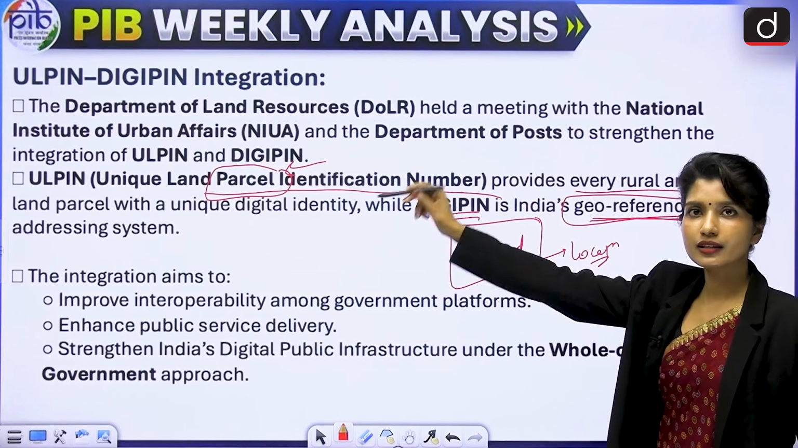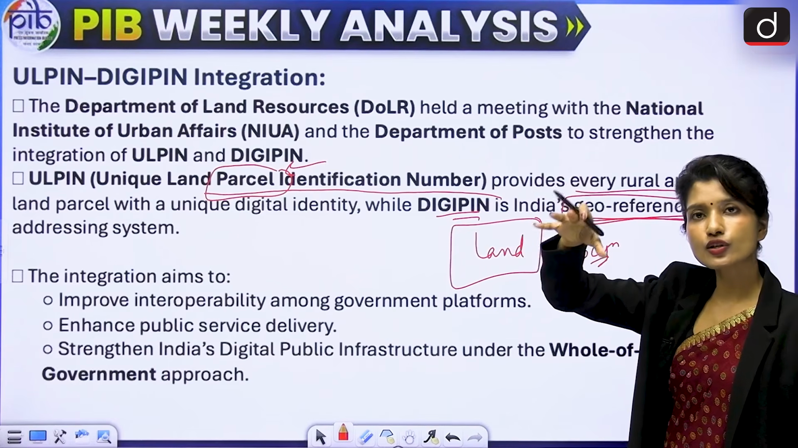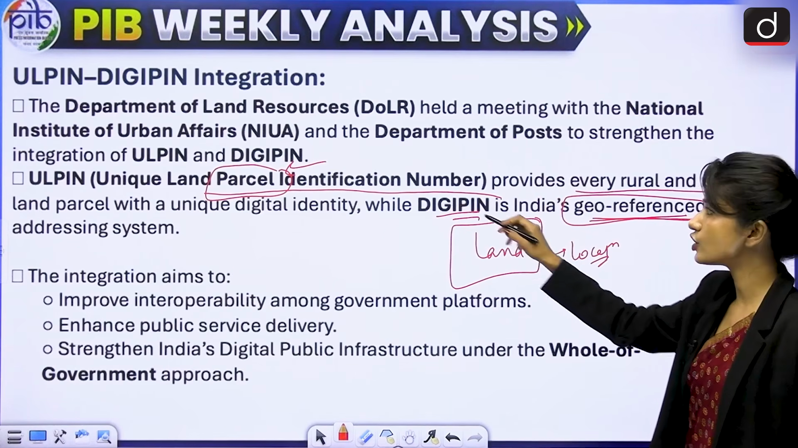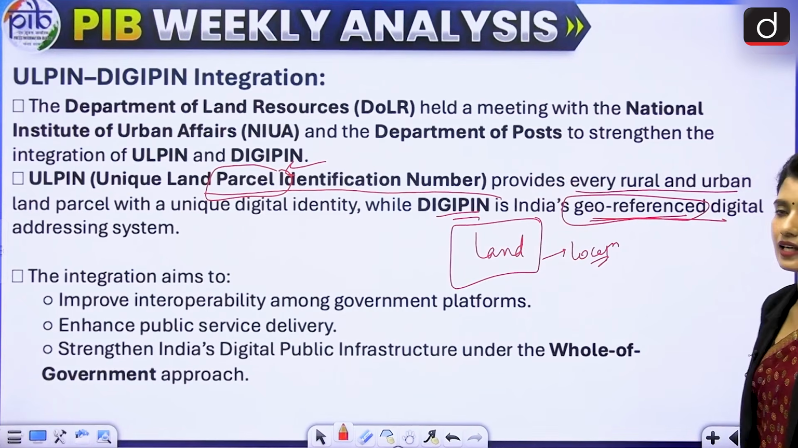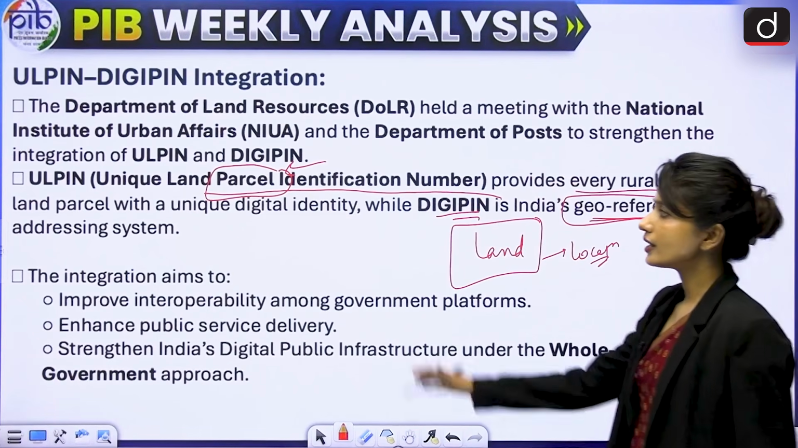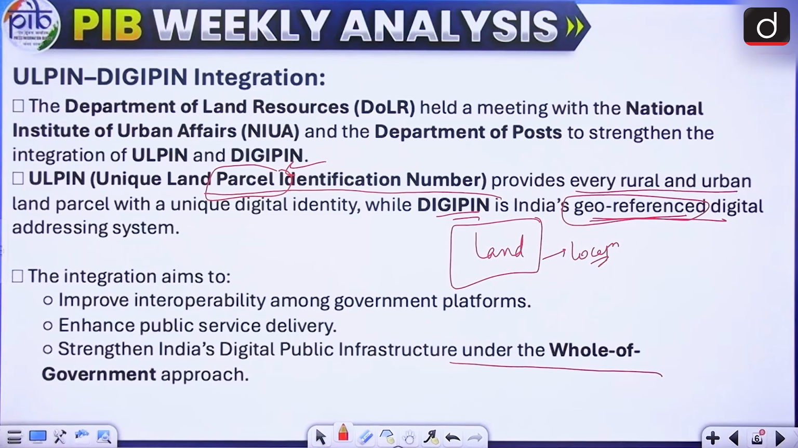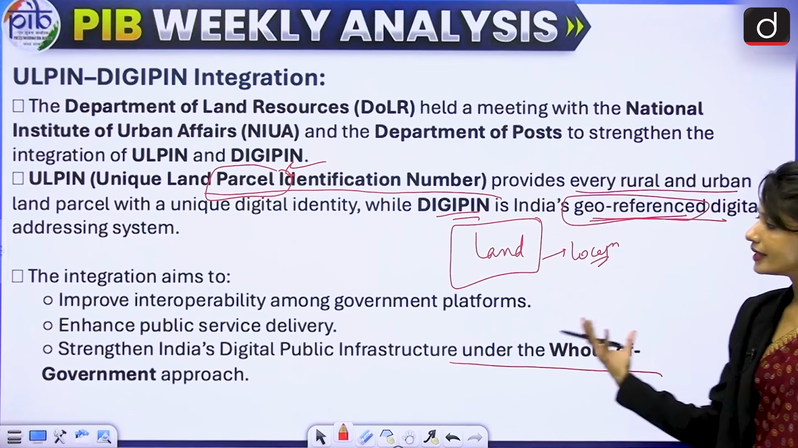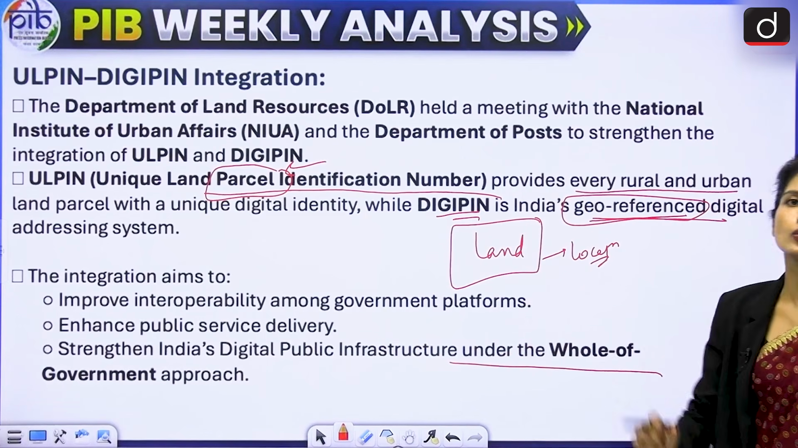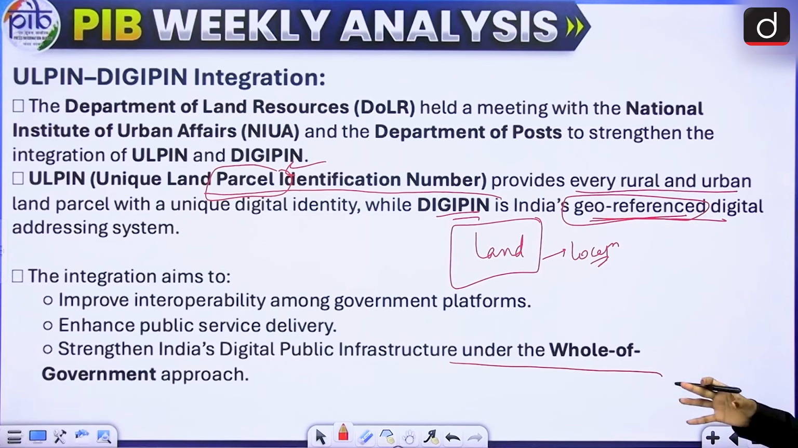So ULPIN will provide the identification of which land parcel I'm talking about, and DIGIPIN will tell where exactly is that land parcel located. So this integration, how will it help? It will help in whole of government approach. Now, what is whole of government approach? Whole of government approach means that different ministries and departments work together towards something rather than acting separately. That is whole of government approach.